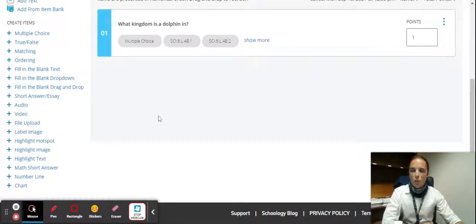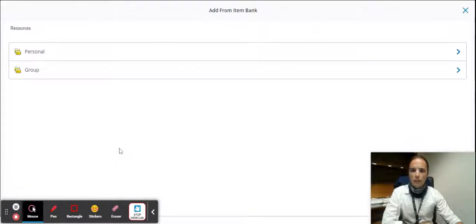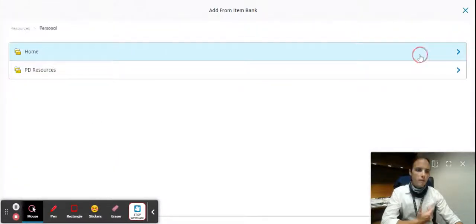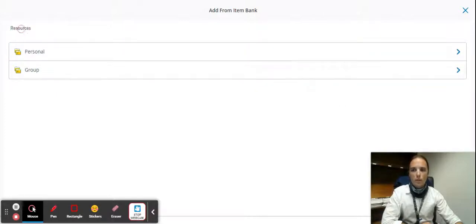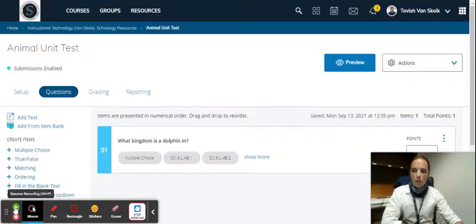One last thing, when creating your test, don't forget that we have item banks available with filled out questions and tests that have already been created by teachers. Go through these and see if there's any that you can use before you create your own.